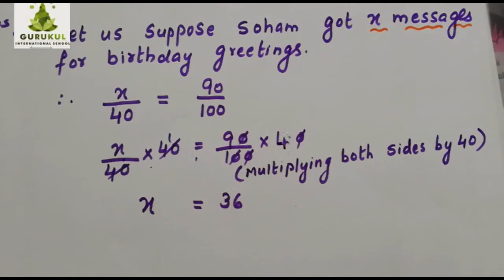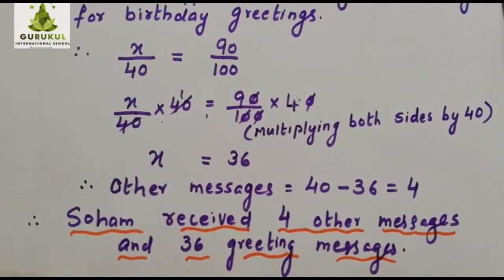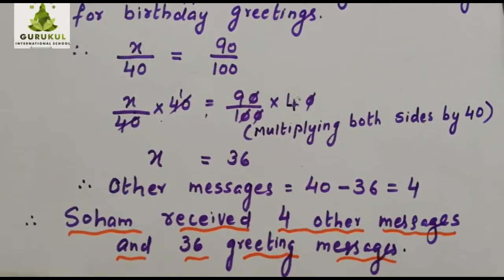Out of 40, 36 messages were of birthday. Now how many other messages were there? Other messages: 40 minus 36 will give you other messages. 40 minus 36 equals 4. So we have to write the final statement: Soham received 4 other messages other than the greetings. Pause the video and copy this last statement in your book. He got other messages 4. So Soham received 4 other messages and 36 greeting messages.